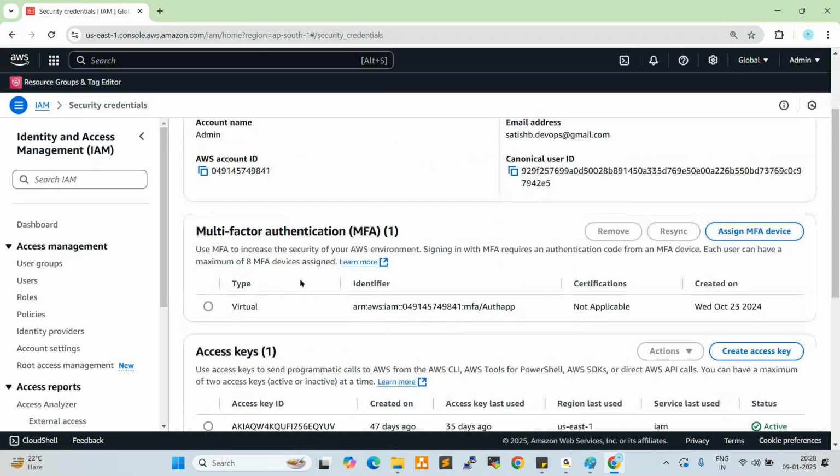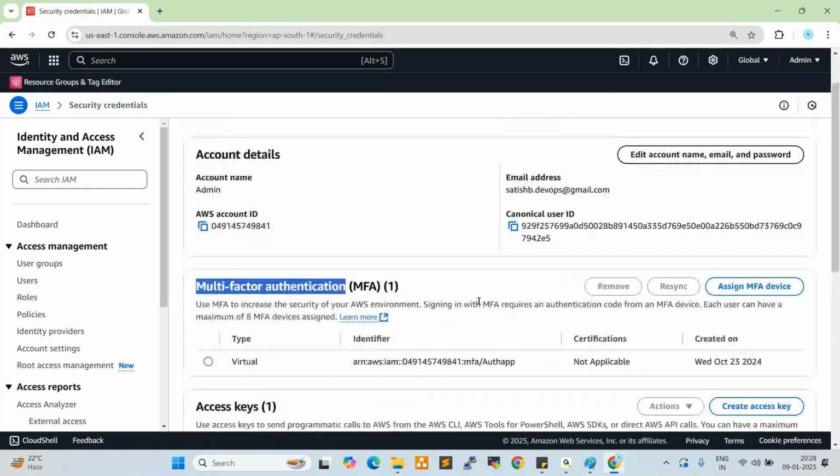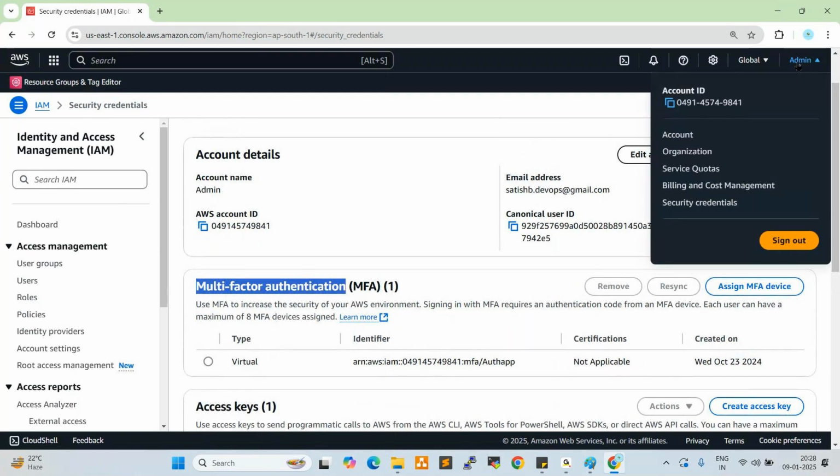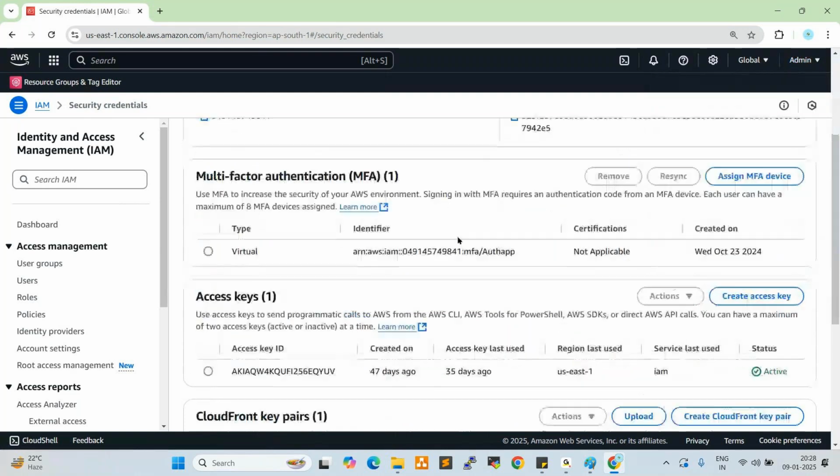Here, MFA we need to update from here. While logging into the console, it is asking MFA, multi-factor authentication, right? So MFA we need to configure from here. Go to admin, click on security credentials. Now see here, assign MFA device. Click here. It will give you one ID. That ID we need to add into the Google Authenticator.